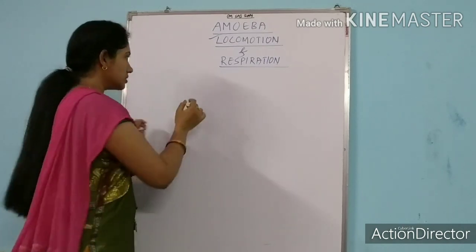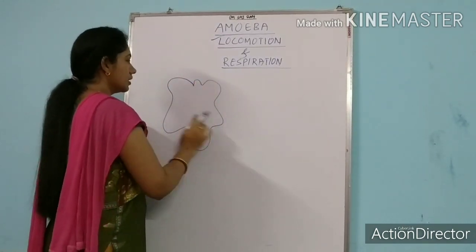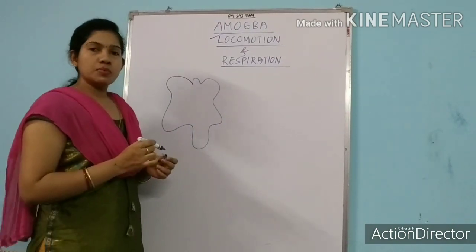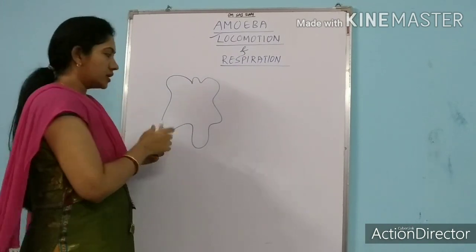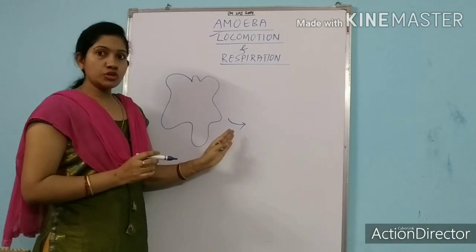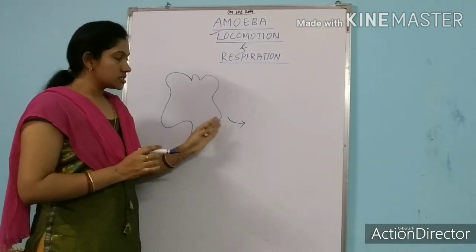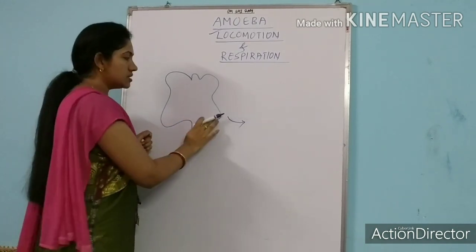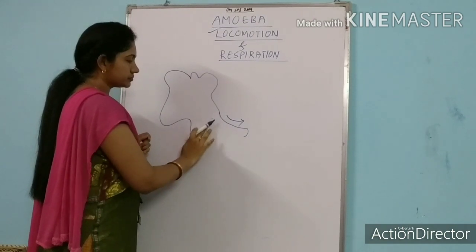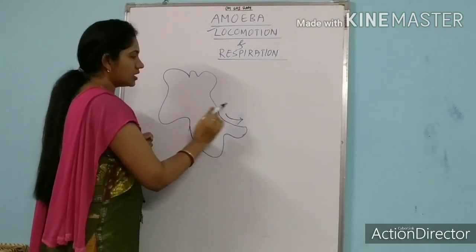Let's see. Suppose this is an amoeba. It has some extended arms. We call them false feet or pseudopodia. Suppose the amoeba wants to move in this direction. Now, towards the direction in which it wants to move, it will extend its pseudopodia like this.